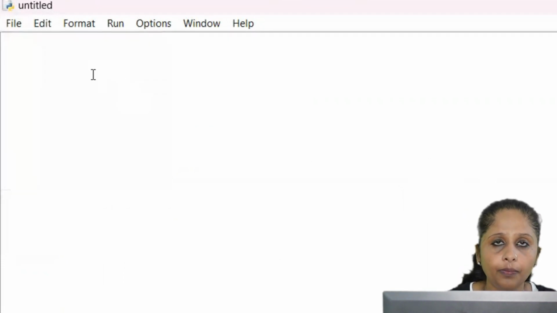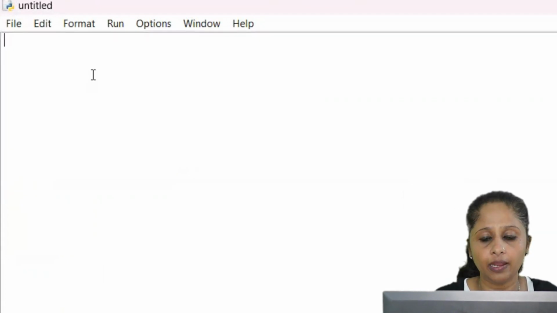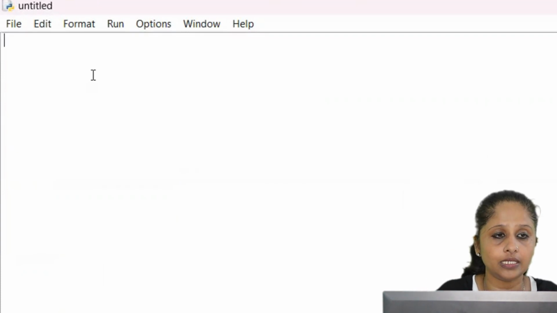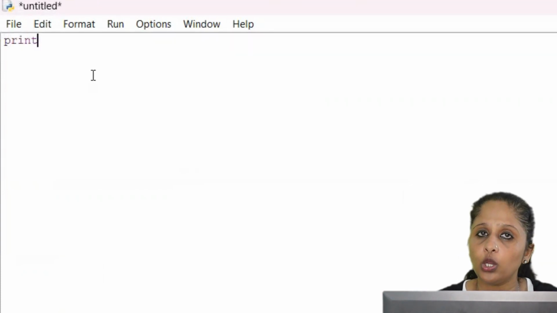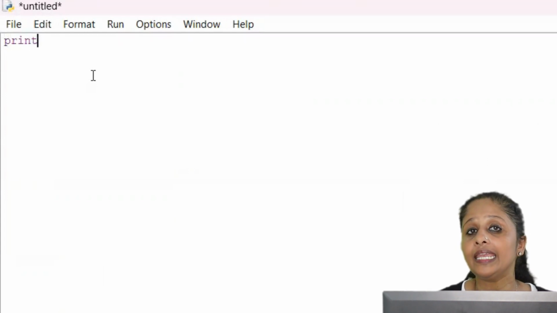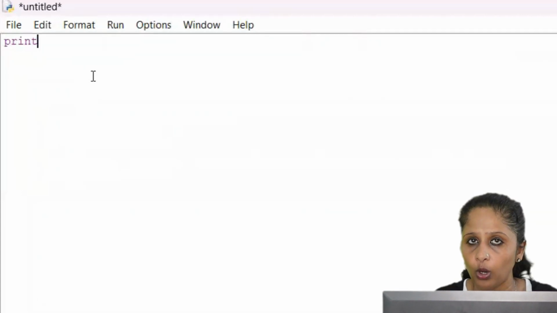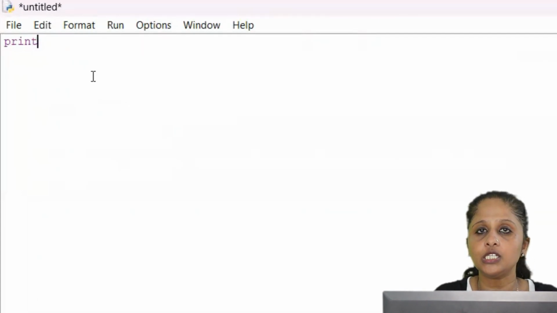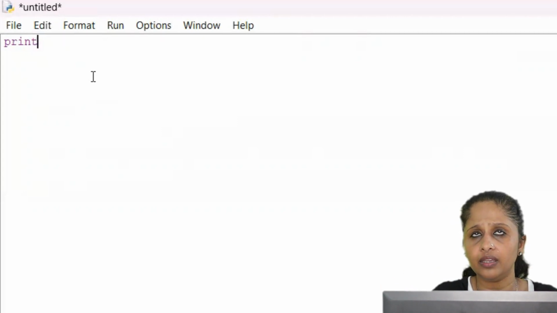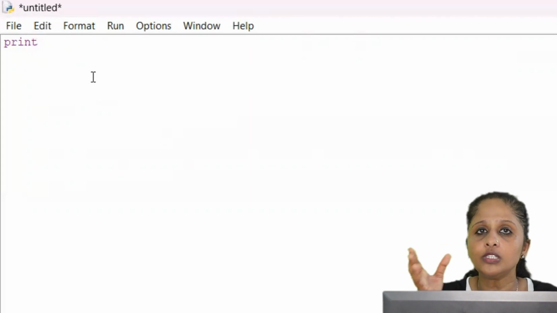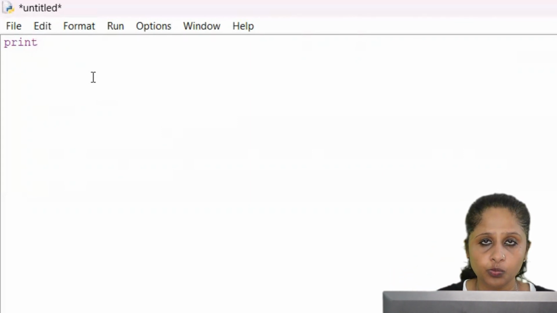So the same thing, suppose you want to display your name, we use the code print. See, I already told you Python is a case sensitive language. So all the code written in Python is in small letters. Print, or any other, even what you just saw, credits, license, all those things are written in small letters.